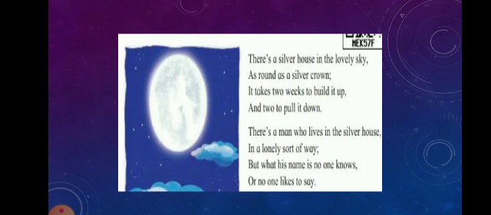There is a silver house in the lovely sky, as round as a silver crown. It takes 2 weeks to build it up and two to pull it down.